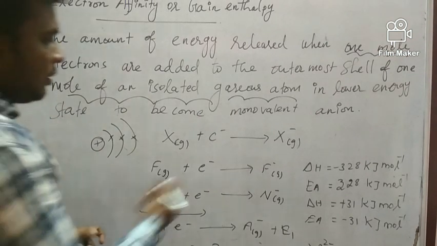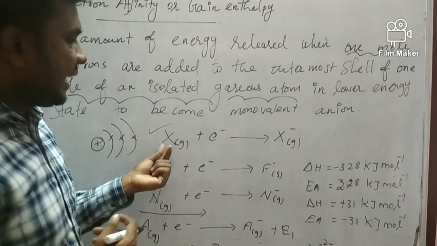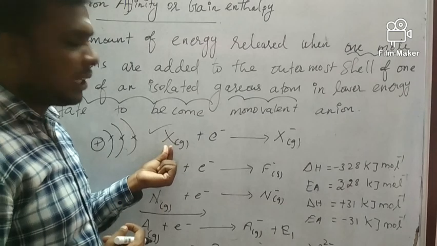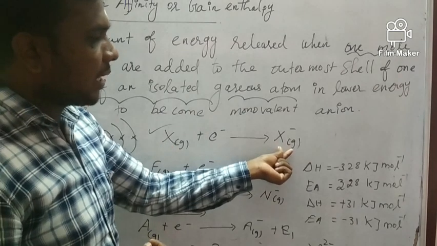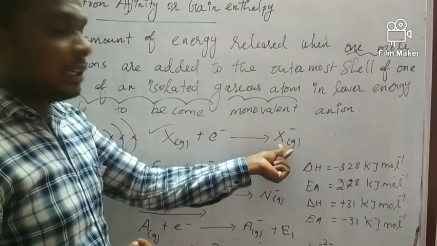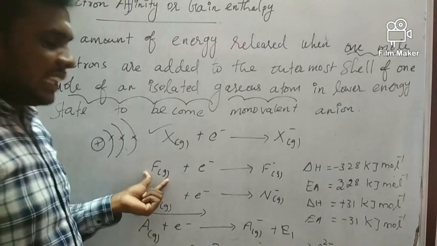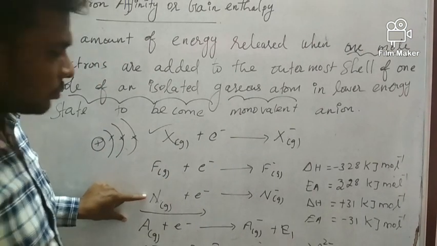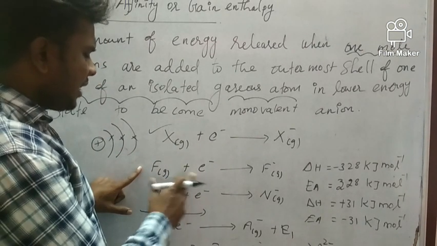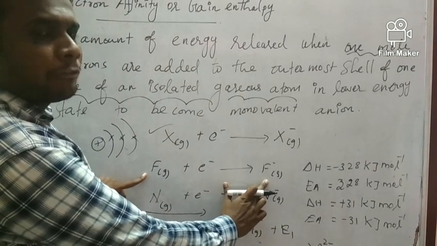This is one example. We take one atom X and add an electron. It becomes a gaseous anion. Here we have taken the example of fluorine and nitrogen. When we add an electron to fluorine, it becomes F minus.